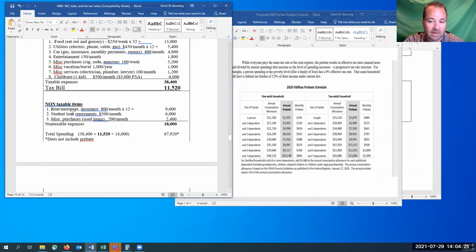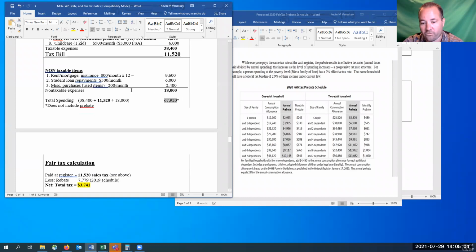Repaying your student loans, not taxed. You're just repaying a debt. And then miscellaneous used items that you buy throughout the year. So I have it that you spend an extra $18,000, but none of those payments would be taxable. So when you add up how much you actually spend on the goods, plus the tax, plus the used goods or the non-taxable items, add them all up, and it's real close to the $70,000. That's where most people are. They spend about what they make. They save maybe some. And so this person saves $2,000 a year.